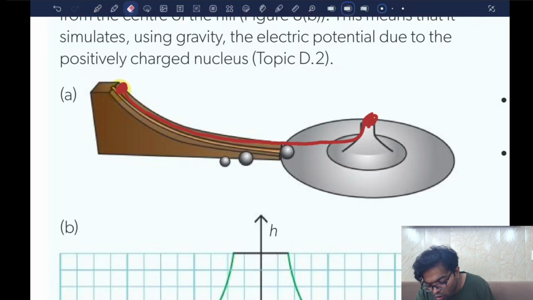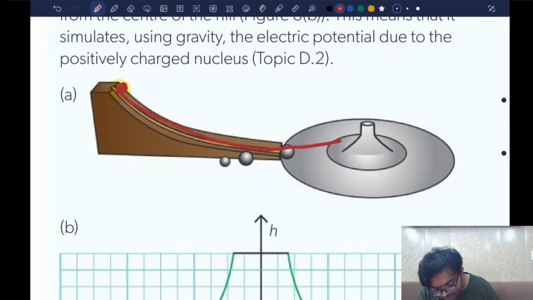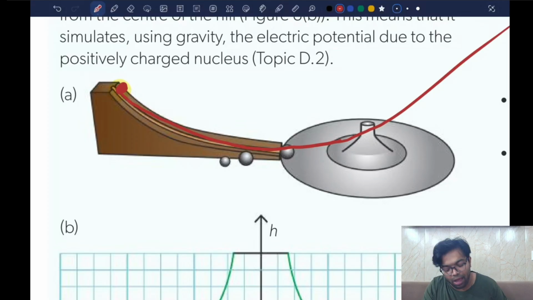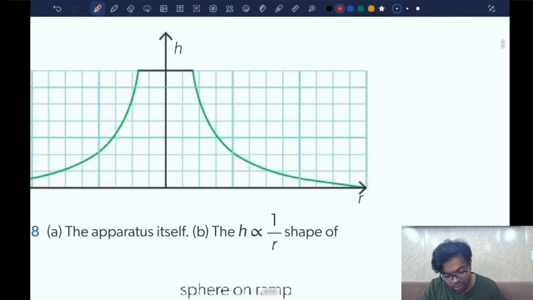But most of the balls are not going to follow this path. What they will do is they will fall, and then they will move up the ramp slightly, but since their direction is not the same, they would simply go here, and then they will roll off this shell. This is what's happening here.